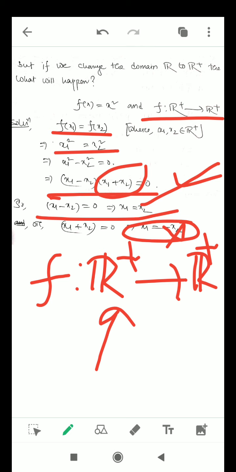For this cause, always remember the nature of the function does not only depend on its expression, it also depends on its domain. So the same function may turn into a 1-1 function, or into a not 1-1 function, by changing its domain. So always keep remembering this thing.